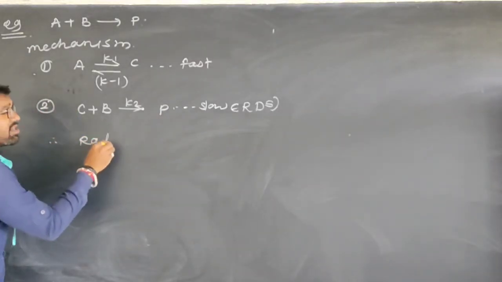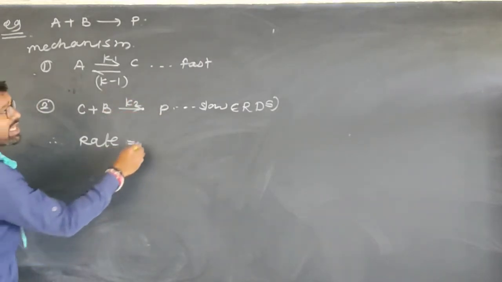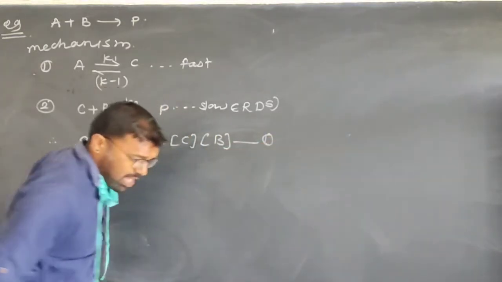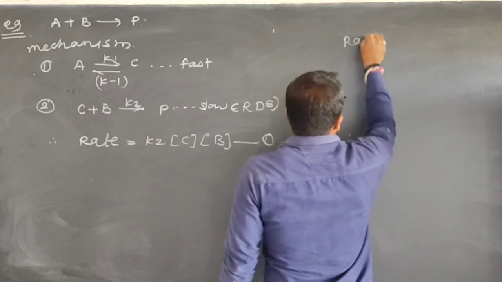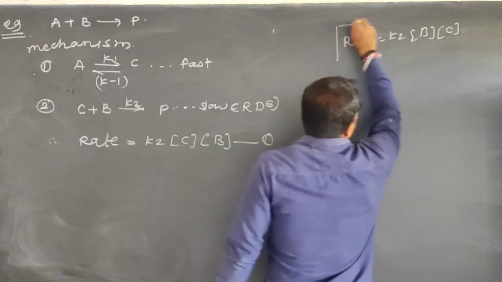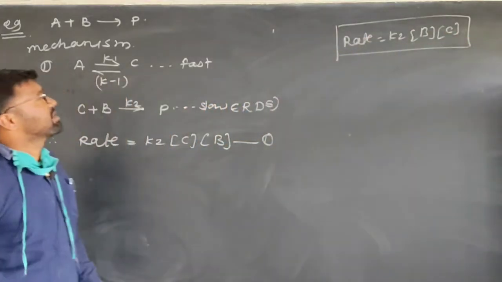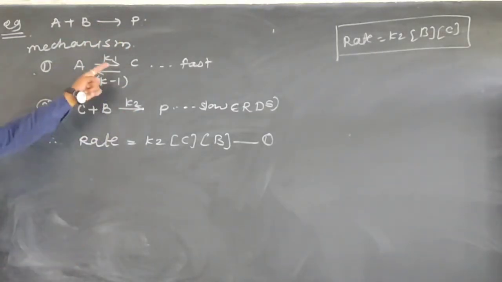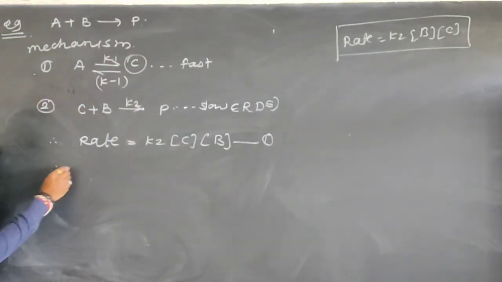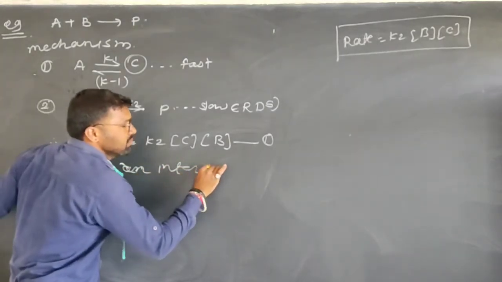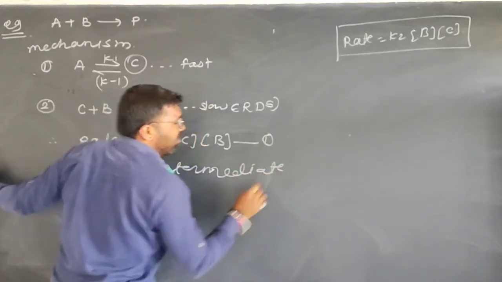Therefore, the rate of formation of product can be written as K2 into the concentration of C into the concentration of B. This is equation number 1. I write this equation as it is: rate is equal to K2 into the concentration of B into the concentration of C, right? But if you observe the reaction, C is not a part of this reaction. This is not an actual part of this reaction. This is the intermediate which is formed during the first step, right? Therefore, C is an intermediate.